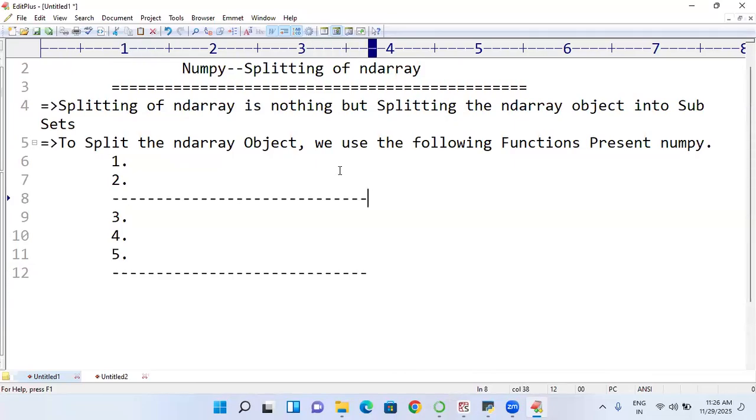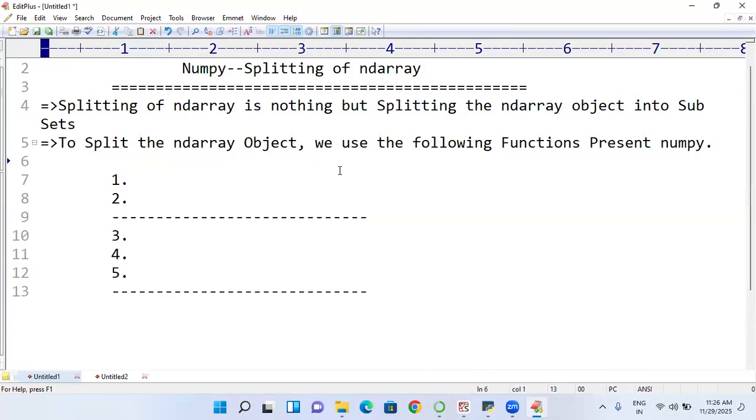Here, number one, I am using the function name called split. Now I will use array underscore split. We are using split, and one more is called array underscore split. These are to be applied on 1D array. Students, this is supposed to be applied on where? 1D array.